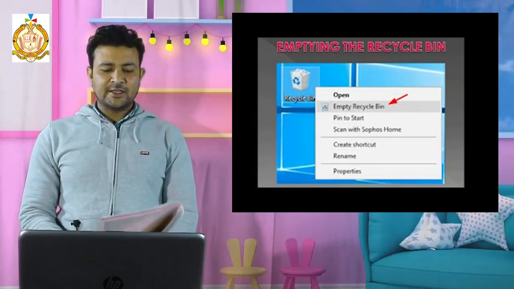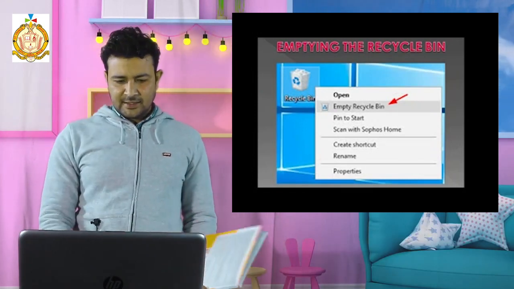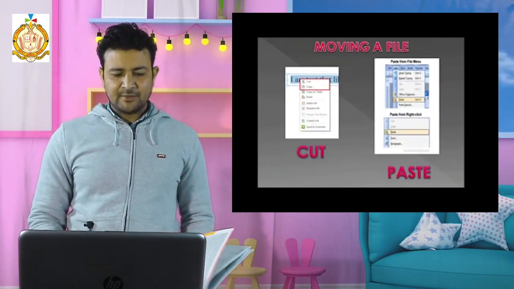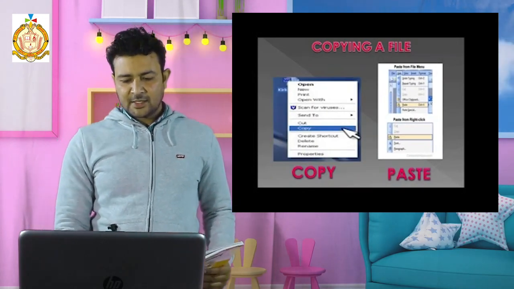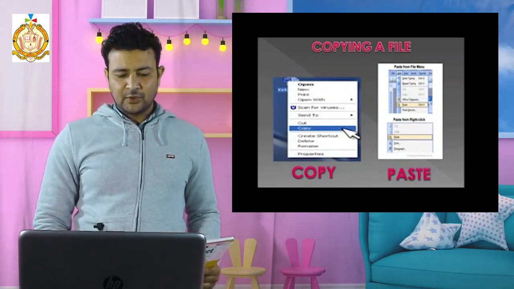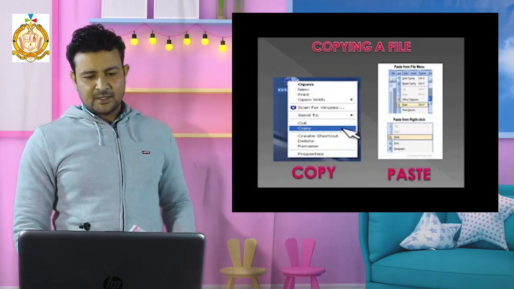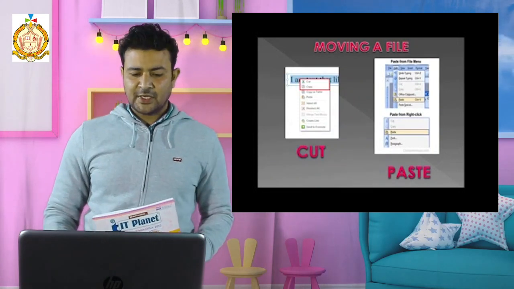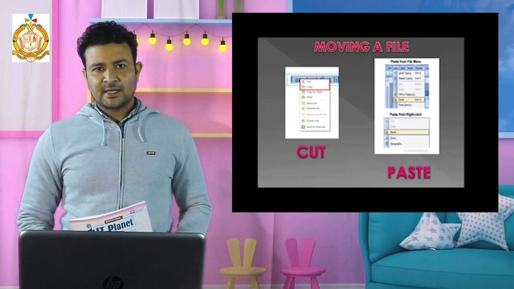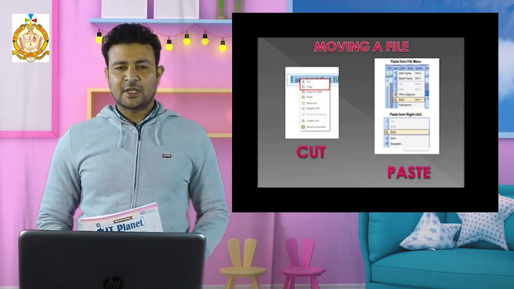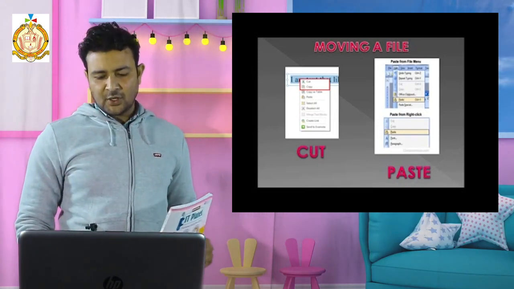Students, there are some shortcut keys also for this. For copy, in the steps there is a long procedure, but we can use a shortcut key. For copy, we have to press Ctrl C. Ctrl C is the shortcut for copy and Ctrl V for paste. Next we have moving a file. Moving a file means cut. It is changing the location. For moving, we have to use the key called Ctrl X. Both simultaneously we have to press on the keyboard, Ctrl X, and for paste Ctrl V.